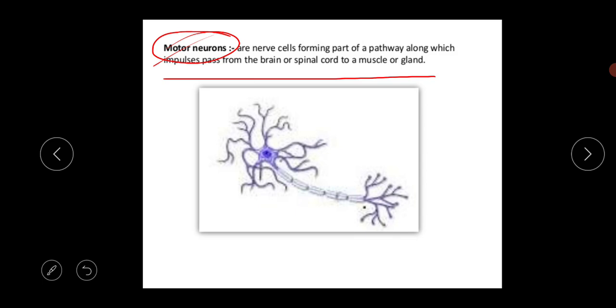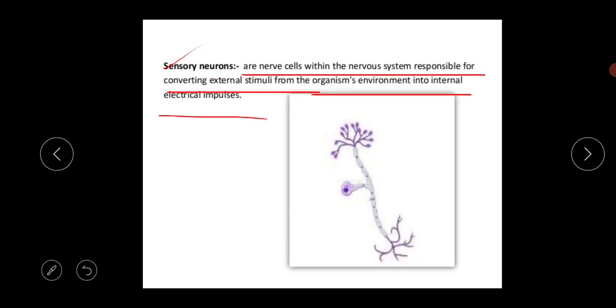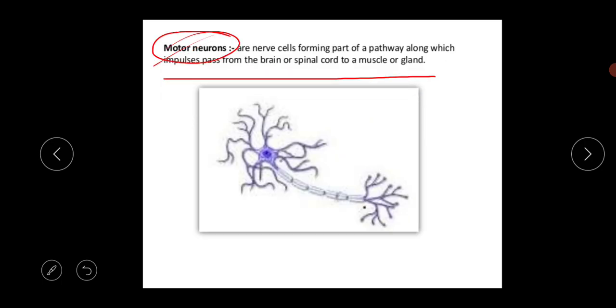This is the basic difference: the sensory neuron passes the message from the receptor to the brain and spinal cord, and the motor neuron passes the message from the brain and spinal cord to the effector. I hope all of you understood properly.